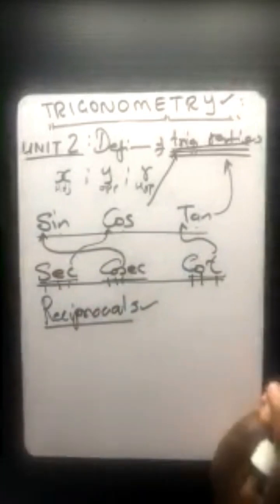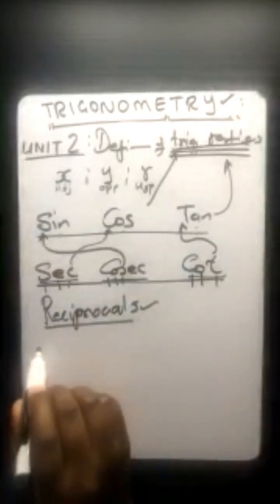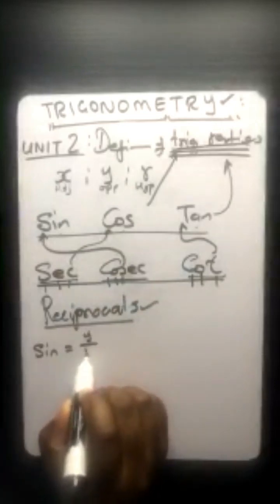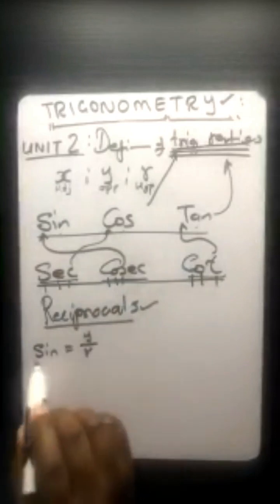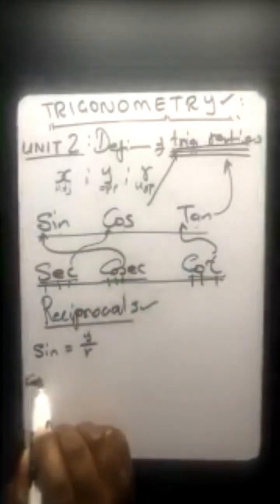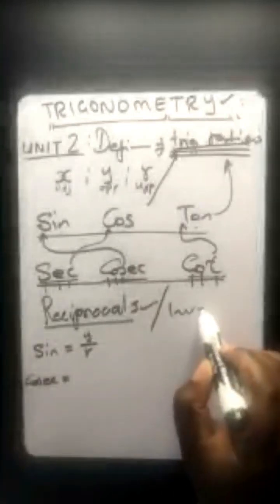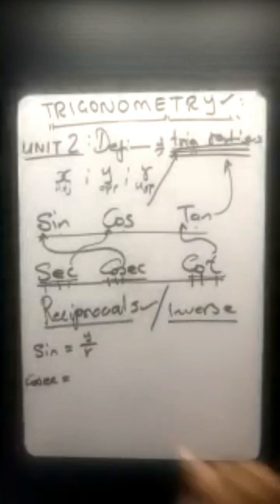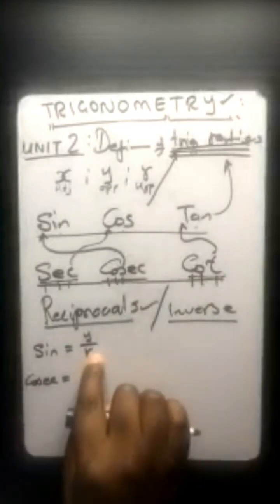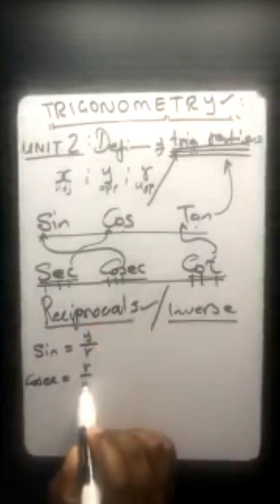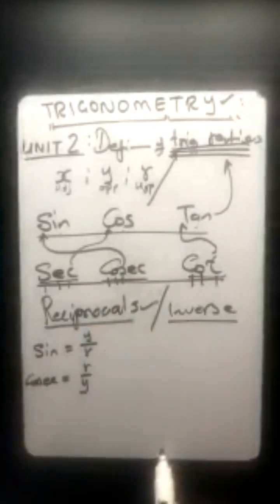100%. So if you guys remember, we said sine is actually y over r. So what is the cousin of sine? The cousin of sine is cosec. That means cosec is the inverse. You take what is at the top to the bottom, and what is at the bottom to the top. So cosec is actually the inverse of that. This is how it looks.